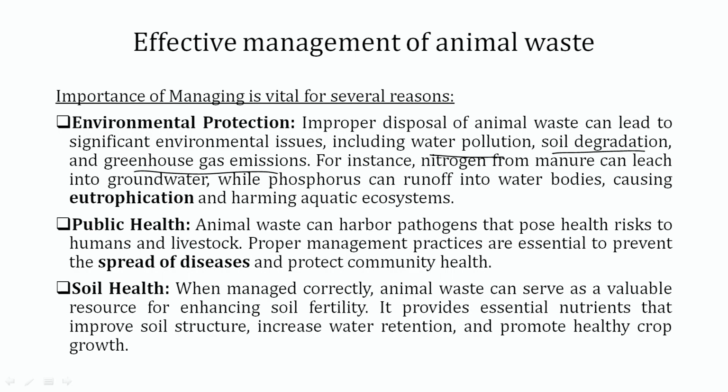For instance, nitrogen from the manure can leach into groundwater, while phosphorus can run off into water bodies, which can result in eutrophication and harm the aquatic ecosystem. Thereafter, algal bloom will occur, because there is a plentiful supply of nutrients leached out of the manure in the form of nitrogen as well as phosphorus, and that algal bloom disturbs